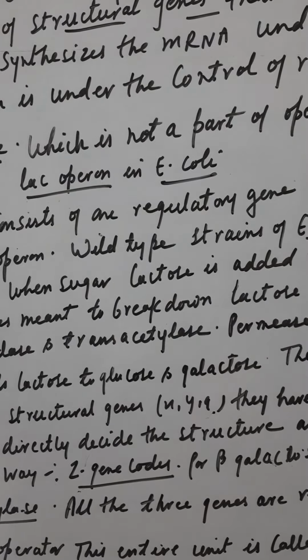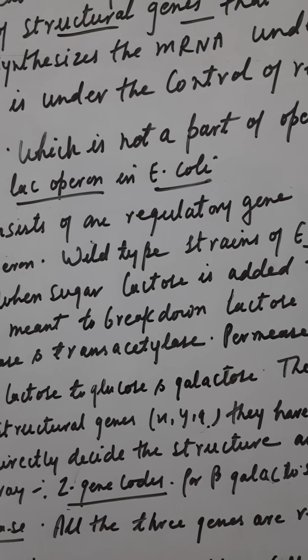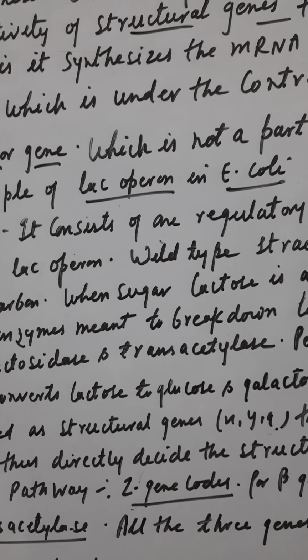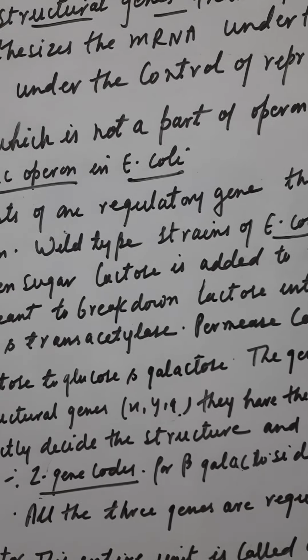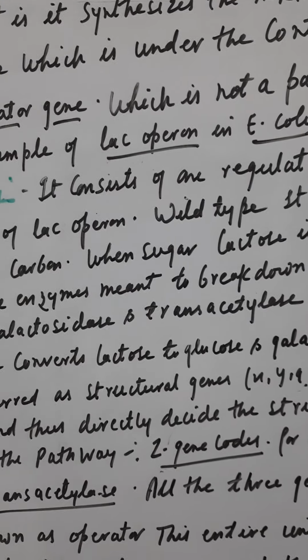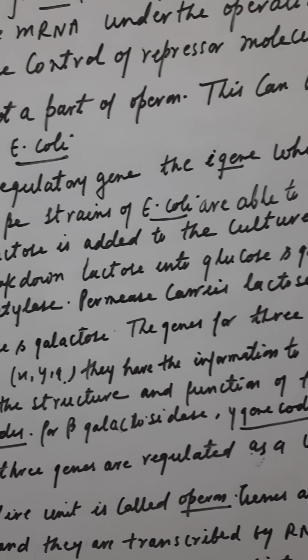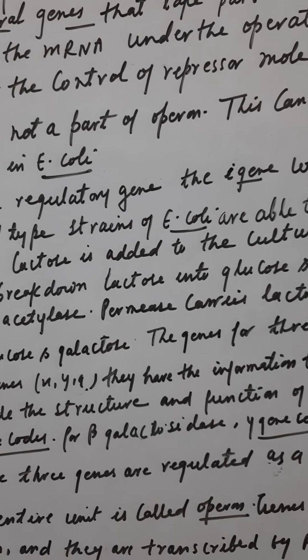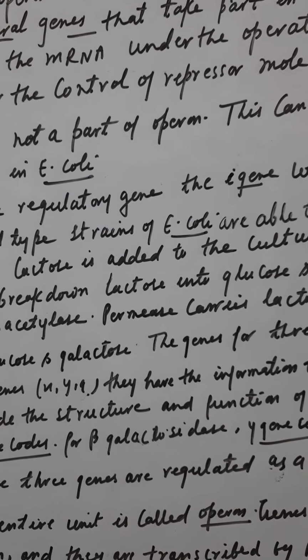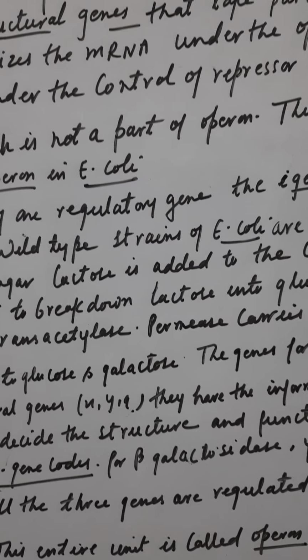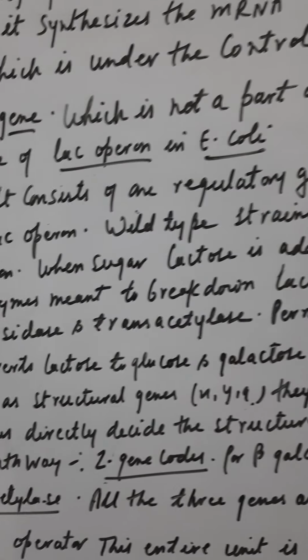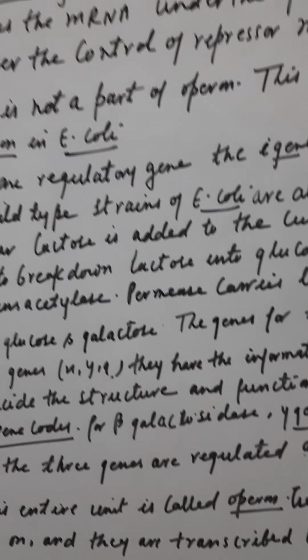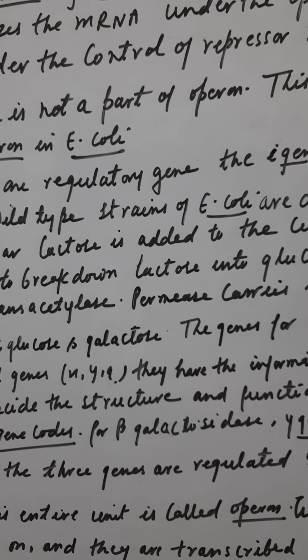So you have to state all the things. What is the operator gene? After that, what is the activity of a structural gene? What is the activity of the regulator gene? And you have read that the activity of the regulator is controlled by the promoter gene. So all the necessary key points I have told. Go through the concept, take the help of your book also, and if any question is there, you are most welcome. You can ask your question.